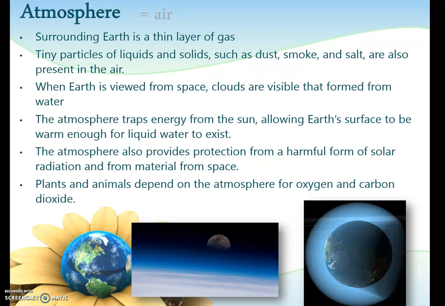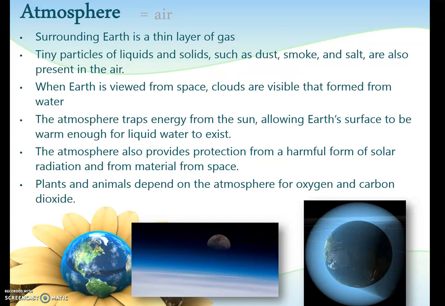When Earth is viewed from space, the only part of the atmosphere that you can see are clouds. And as we mentioned, clouds are part of the hydrosphere because they're made of water, but they're in the atmosphere. So we can see how some of our spheres of the Earth are interacting with one another. The atmosphere is really important because it traps energy from the sun, and that's what allows our Earth to be warm enough for liquid water, and therefore plants and animals and us, to exist.